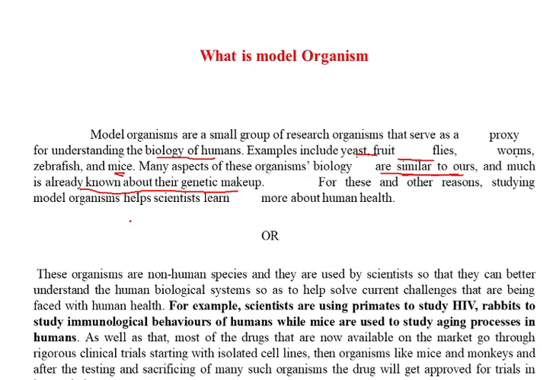Or this can also be explained using other words: model organisms are non-human species used by scientists to carry out their experimentation. They derive their results, and those results are ultimately extrapolated to the human biological system. For example, scientists use primates to study HIV, rabbits to study the immunological behavior of human beings, while mice are used to study the aging process. Here is just an example.